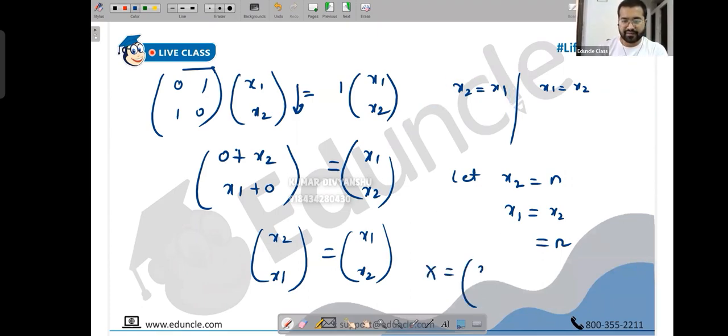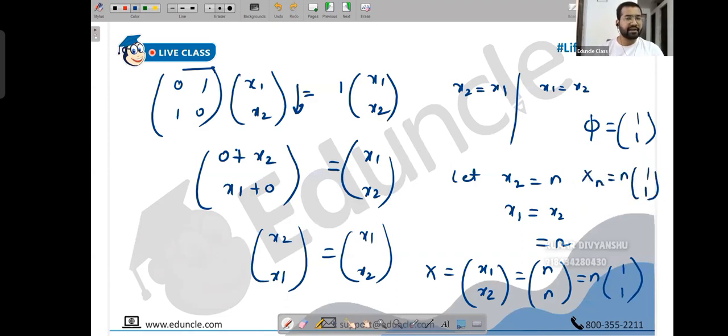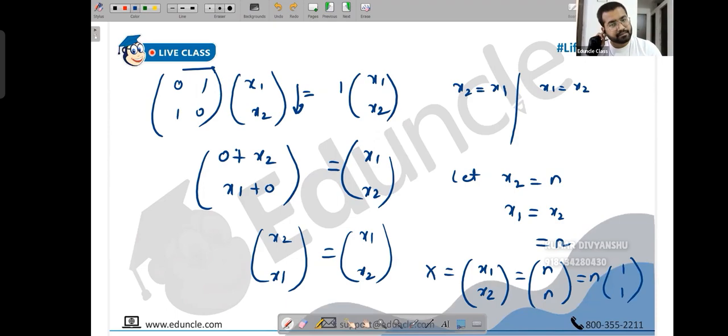Okay. So what's the eigenvector? Eigenvector which was x1, x2, you can write it as n and n. And now you can take n common. You'll be left with 1 and 1. Okay. So 1 and 1 is your linearly independent eigenvector, and there are infinite linearly dependent eigenvectors which are left with n into 1 and 1. You can say the linearly independent eigenvector is 1, 1. All the other eigenvectors, like you can write x, n, whatever, will be n into 1, 1. These are infinitely many linearly dependent eigenvectors. Okay. But this is still not normalized. This is how you do in matrices. In matrices, you will end up saying eigenvector is 1, 1. You take n common, whatever you are left with, you say that's your eigenvector.